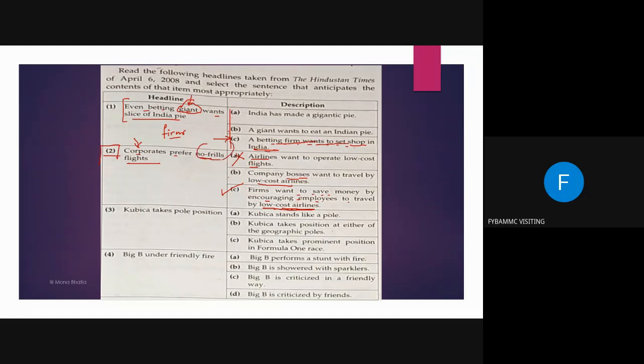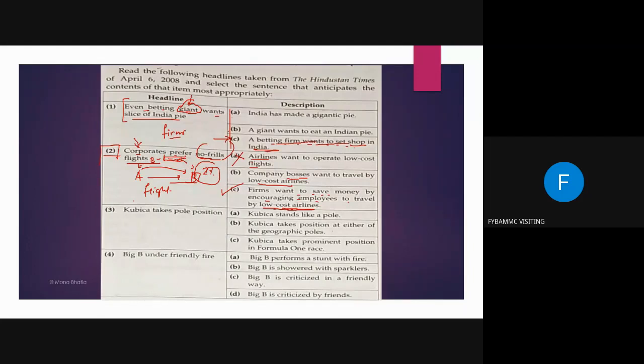Okay? So again the answer here is no frills means not extra. Now look, basically when you have to go from one place to another place, you have to go by a flight, all the employees. But if you are going by economy class and then business class, the economy class passenger will also reach the same place, the business class passenger will reach but by spending more money, because he will be paying extra to get extra benefits, like having more tea or snacks in the aircraft. So what is the need? When your flight is 2 hours, in 2 hours you have to reach B. So they basically want to have low frills.